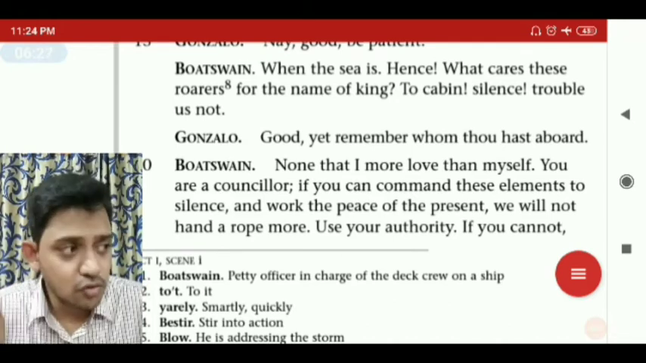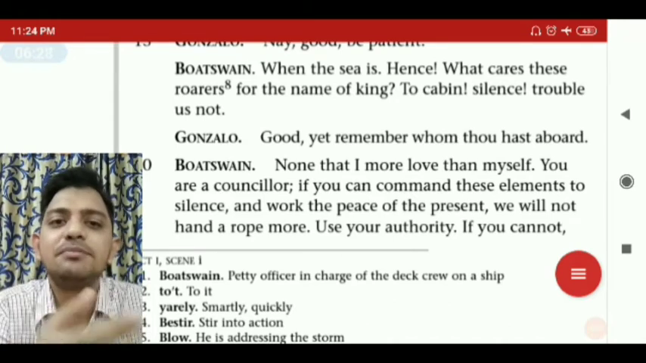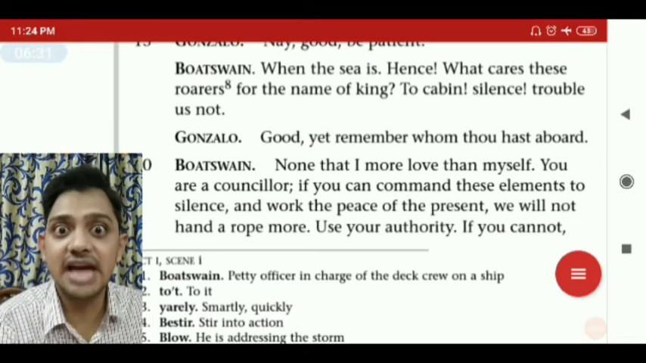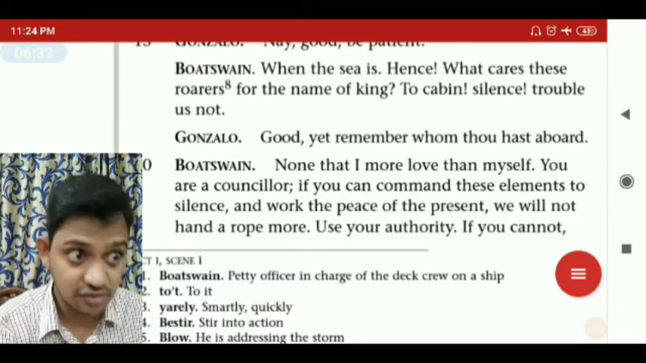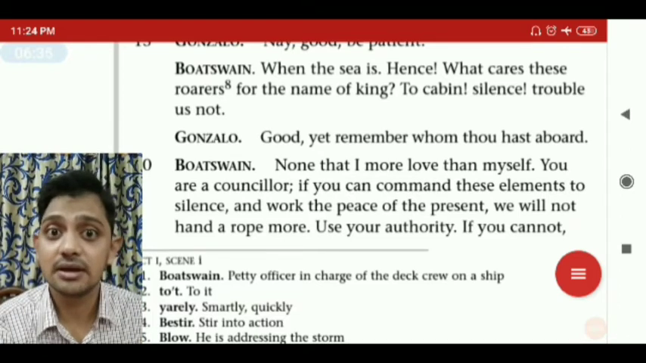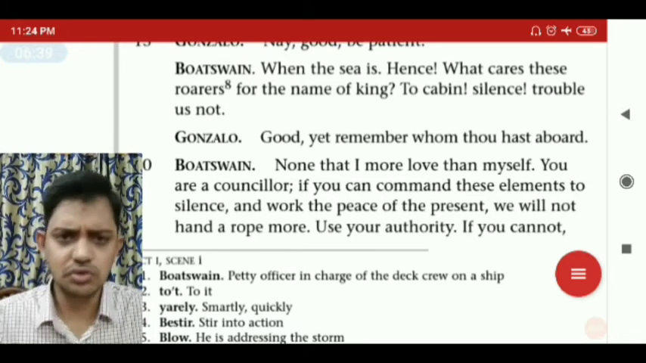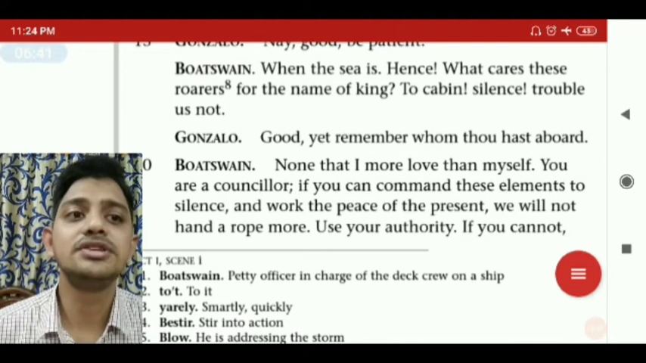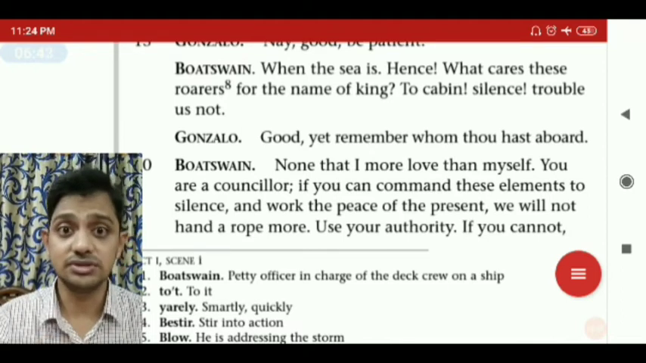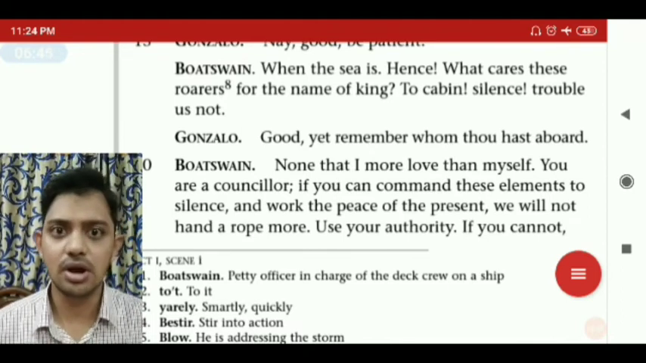Okay, now if you talk here like this, you had better take the position and ask them to be quiet, to change the situation from tumult to peace. We will not hand a rope any more, then we don't have to hand a rope. Okay, you do the work. Use your authority. You say, come on, you ask them to be quiet. You are a counselor, you ask them to be quiet.